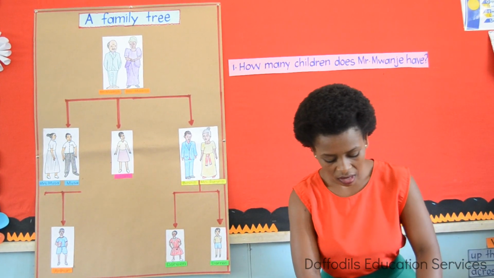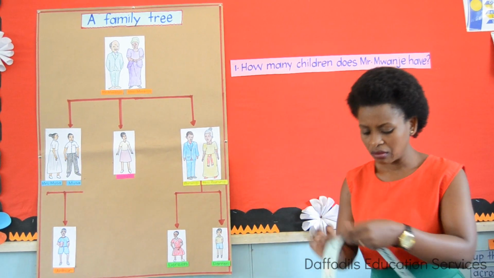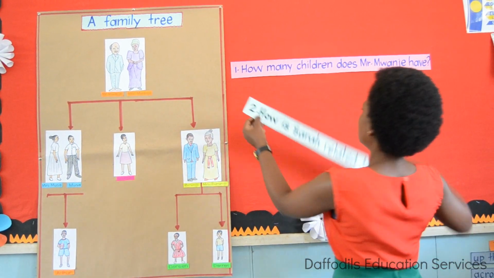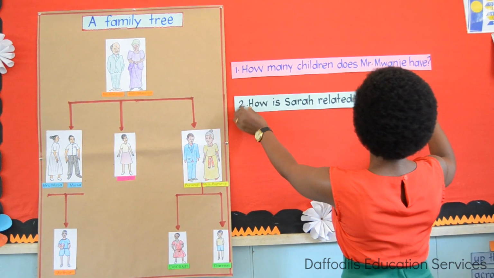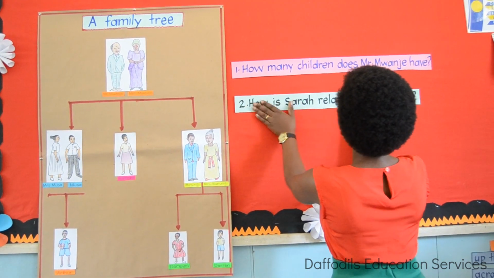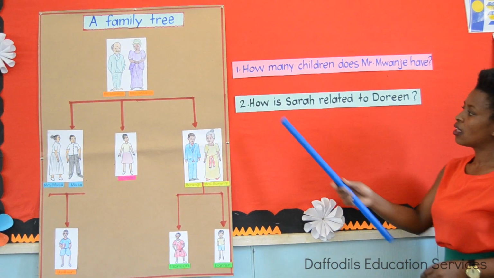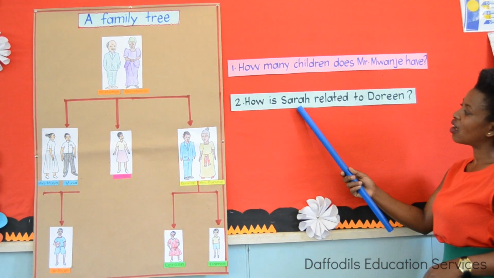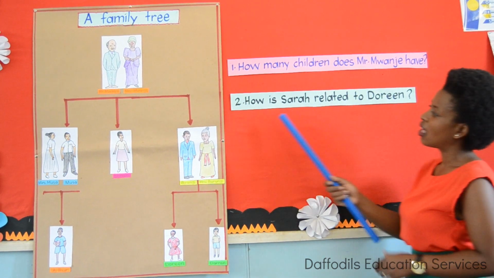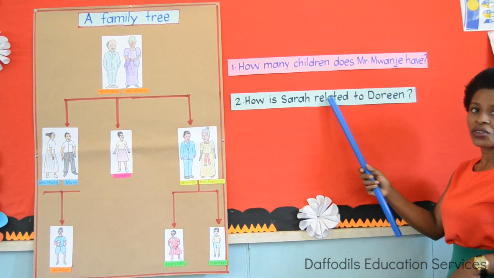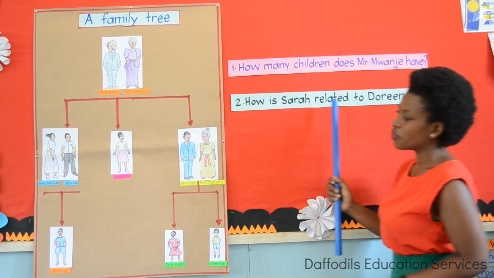Okay, I have another one. Number 2. Let's all read this question. How is Sarah related to Doreen?